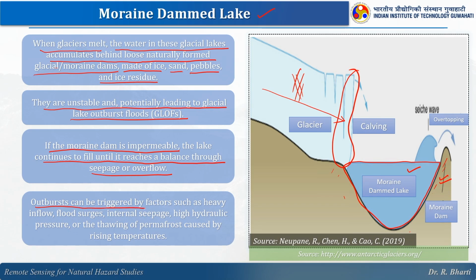Outburst can be triggered by factors such as heavy inflow, if you have more melting, flood surges because of maybe the calving, internal seepage in these moraines, high hydraulic pressure because of the amount of water, or the thawing of permafrost caused by rising temperature, because ice is also present here. If there is too much change in the temperature, what will happen? This will melt and then the strength of this moraine will be lost.